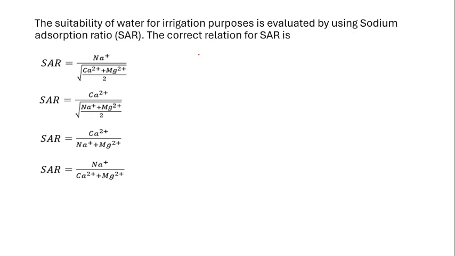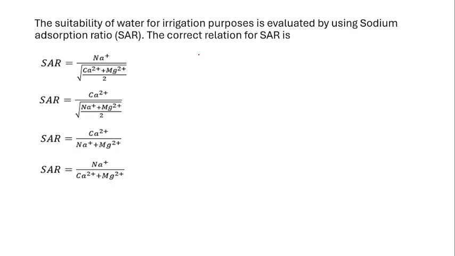Next, the suitability of water for irrigation purposes is evaluated by using the sodium absorption ratio, SAR. The correct relation for SAR. We have discussed this earlier, right? This is very important before deciding whether that water can be used for irrigation or not.